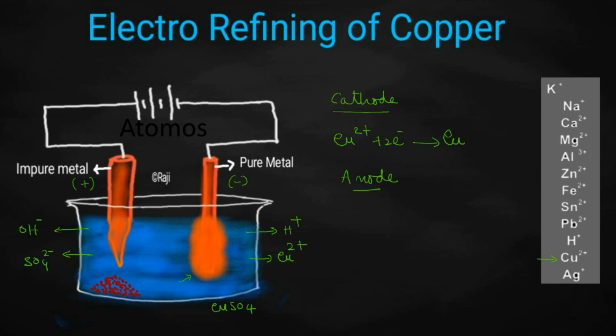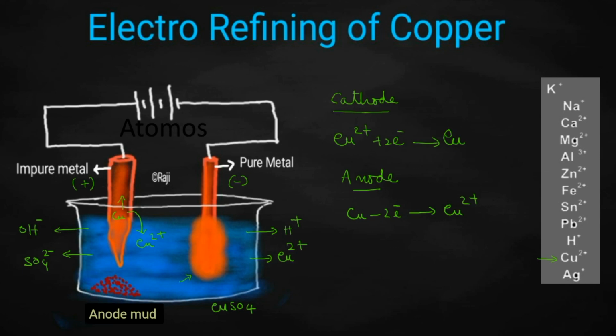And what will be the reaction taking place at the anode? The anode is not an inert electrode. It is an active metal electrode. You have connected the copper rod to the positive terminal of a battery. So compared to OH- ion and SO4 2- ion, copper will be having more tendency to give away electrons and it will come to the solution as Cu2+ ion. Write it: Cu will be giving away 2 electrons and you will be getting Cu2+ ion. So the anode will be diminishing in size after some time, whereas the cathode will become thicker and thicker. The impurities which are associated with the anode will be deposited at the bottom of the electrode